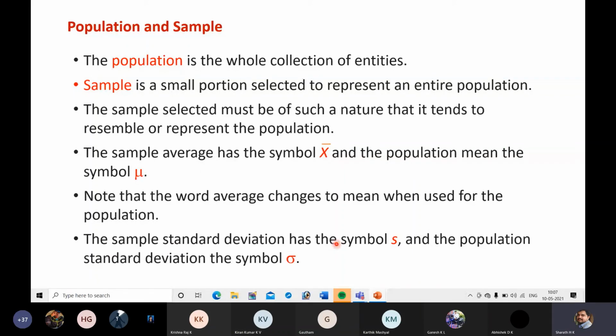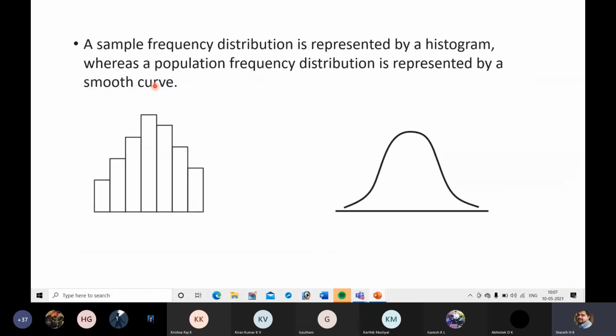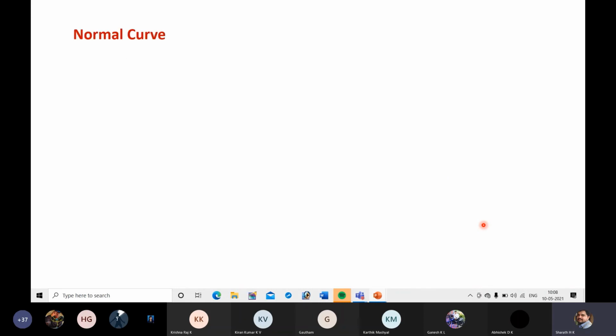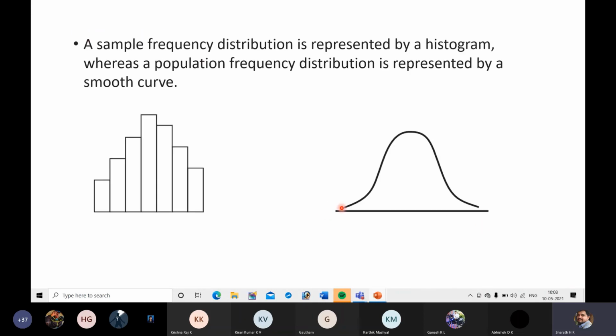A sample frequency distribution, sample means again, is related to a proportion of the population. A sample frequency distribution is represented by a histogram, whereas a population frequency distribution is represented by a smooth curve. If you are considering a sample, it is like discrete data. If you are considering the population, it is like continuous data. Next, the normal curve. Actually, this is also a normal curve.